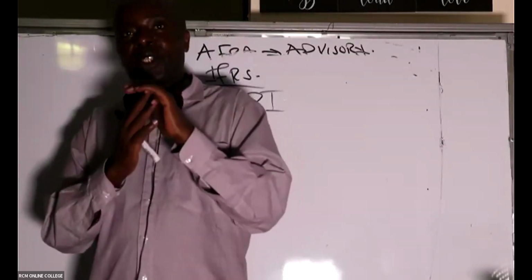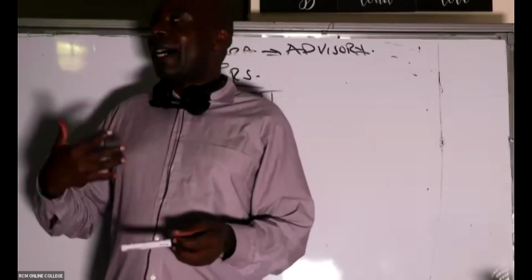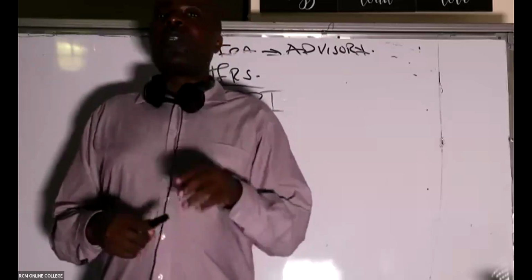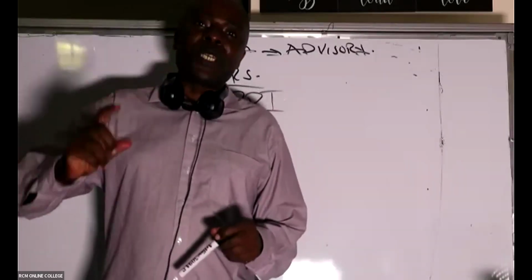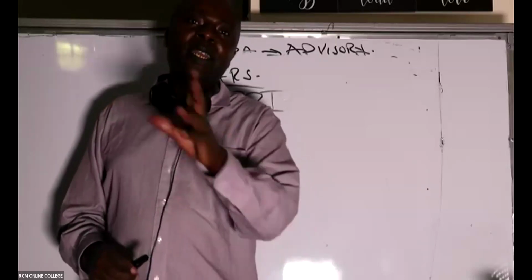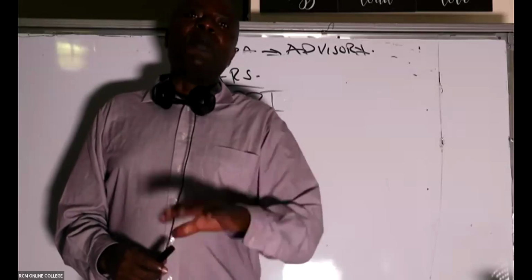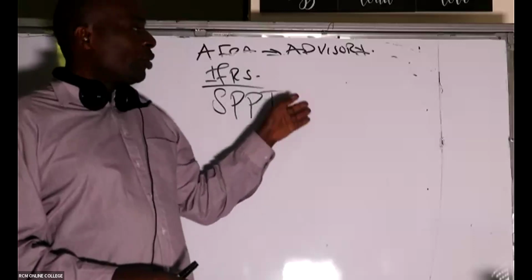That change, increase or decrease, we shall pass through the P&L. And there are some bonds, some assets, where whenever they increase or decrease, we shall not take that change to the P&L. We shall take it to the OCI, what we call other comprehensive income.